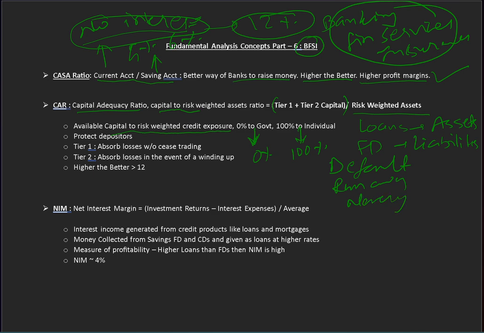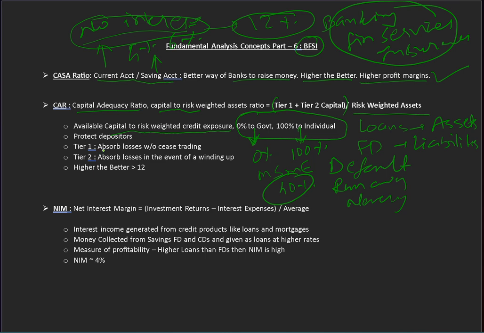So this is 100%. Maybe MSME may get around 40% risk. This is how they divide all the loans given to individuals, to MSME companies, and to other companies like Reliance having less risk, government 0% risk, and they divide it by these risk weighted assets.